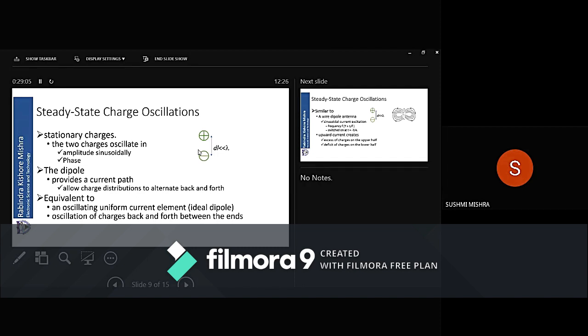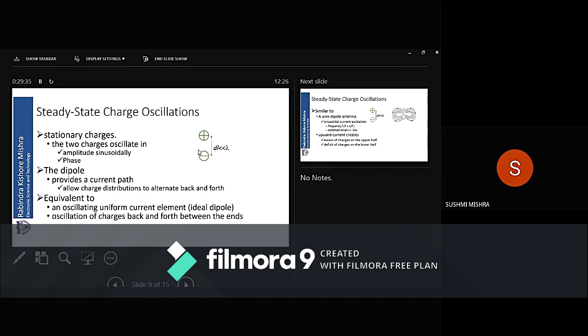If they are alternating up and down, it comes down, goes up, comes down. So at the extreme points, they are changing their direction, which means they are accelerating at each point along this path. So at each point we have one accelerating charge. Because of the accelerating charge, there will be radiation.